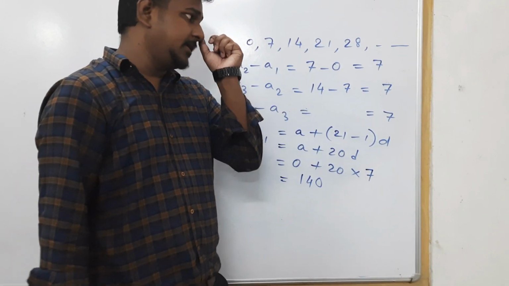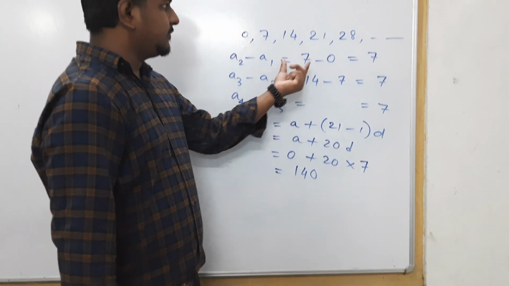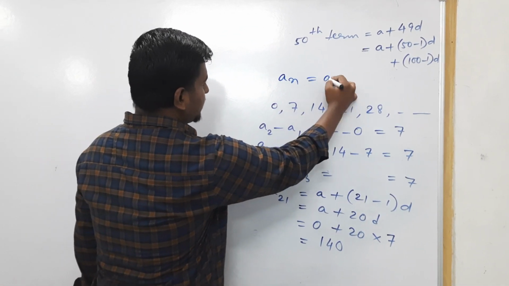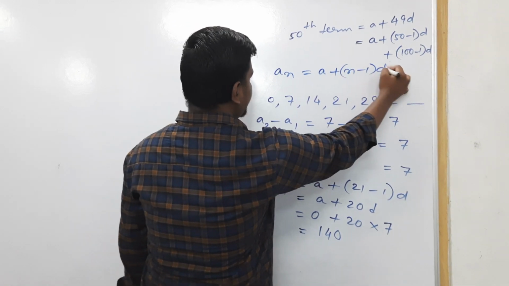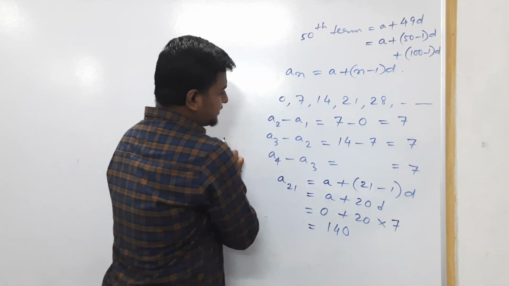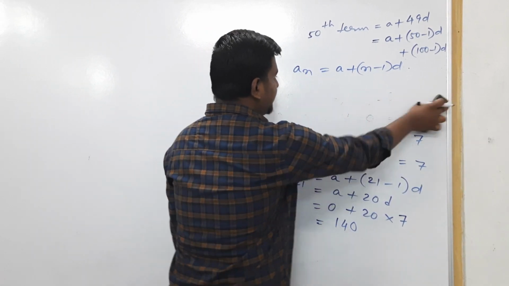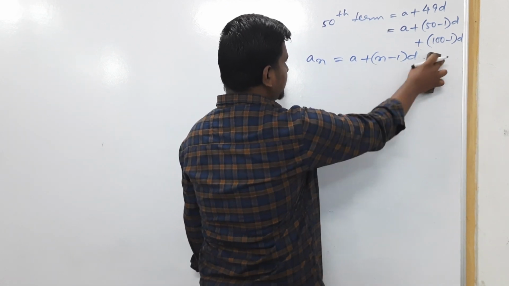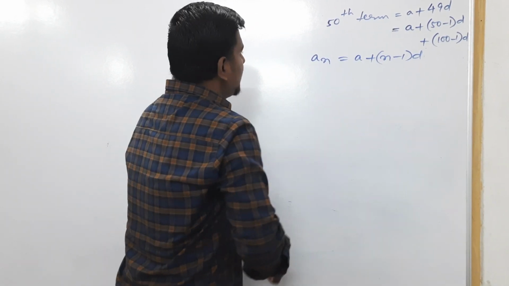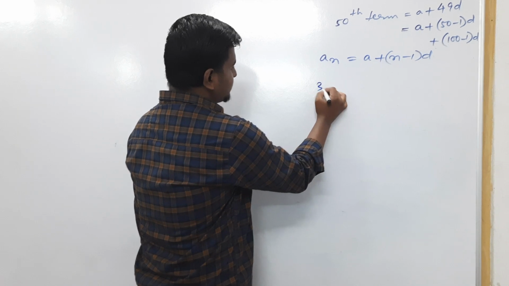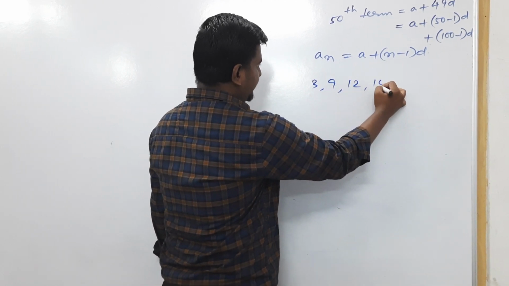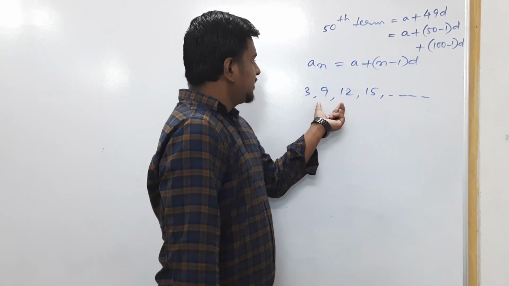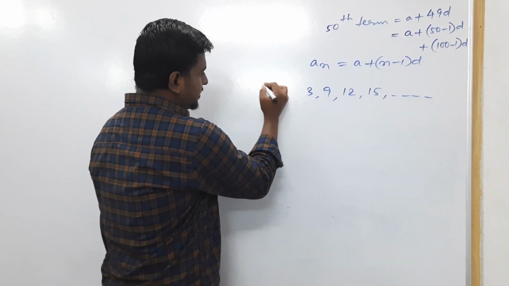So we can easily find any term of the AP by using the formula an equals A plus n minus 1 into D. In the chapter, you will find the application of this formula. Let us give an example. Suppose a sequence 3, 6, 9, 12, 15, it will continue. We all know that it will continue. Suppose a question comes up.